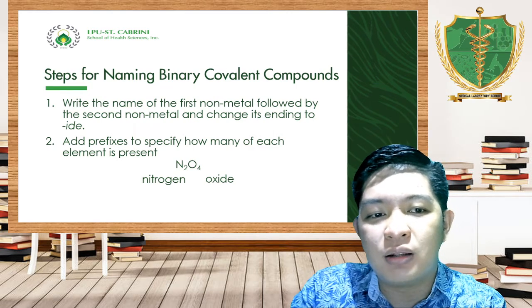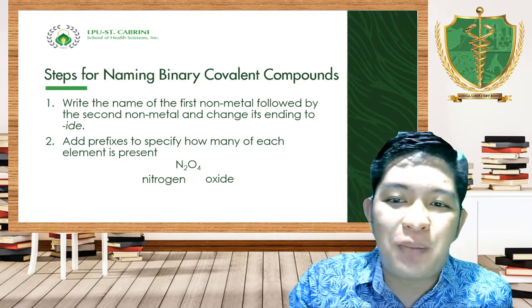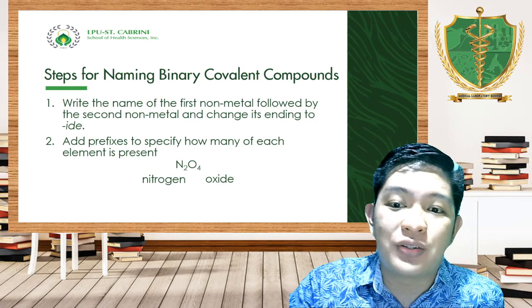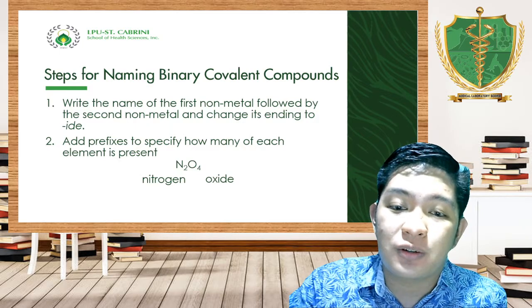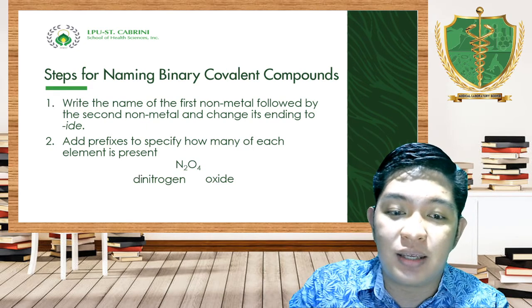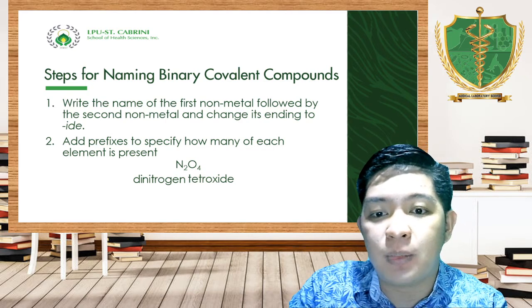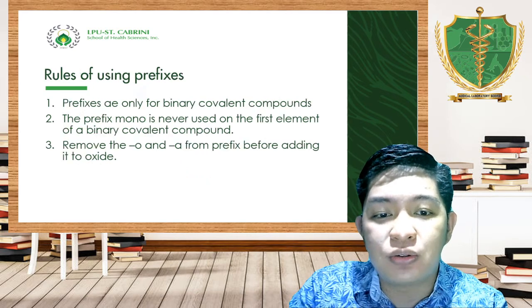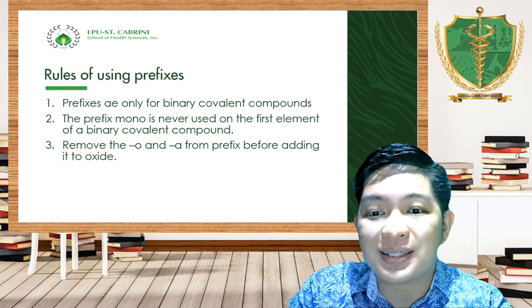What is good in covalent is it will give us an idea on how many electrons or elements are present because of its subscripts. So nitrogen, we have 2. And using the prefix, then that will be di. Oxygen have 4. Using the prefix, we have tetra, that will be oxide. However, I want you to remember these rules of using prefixes.